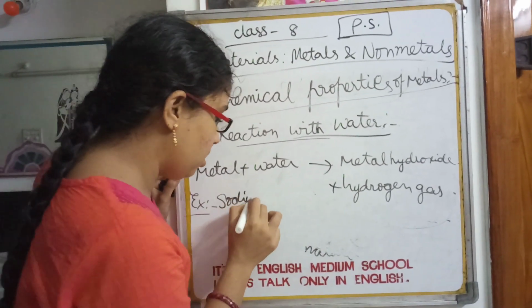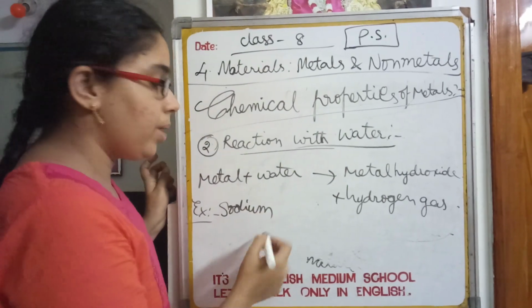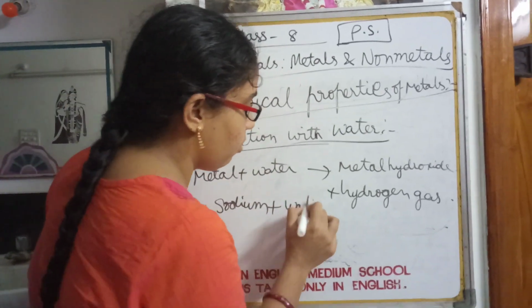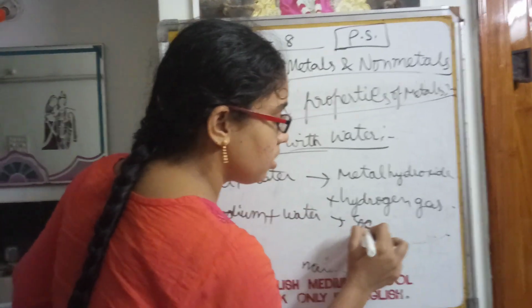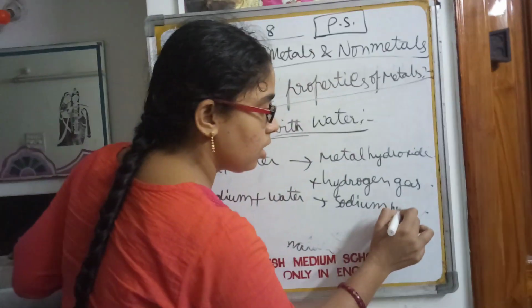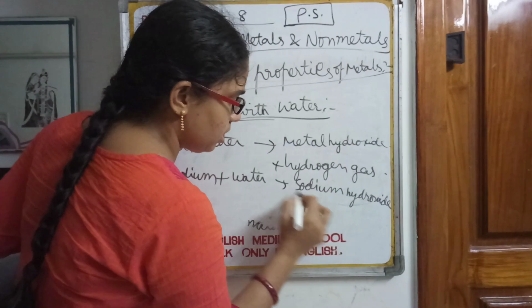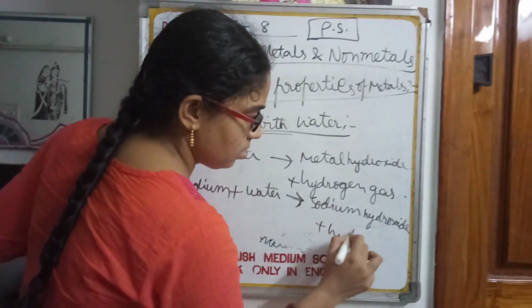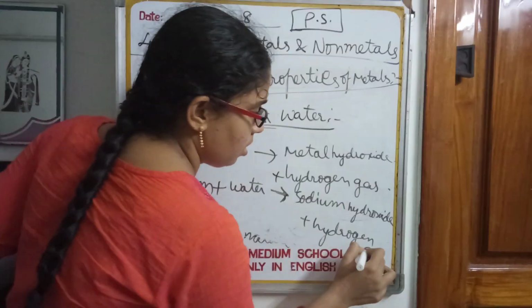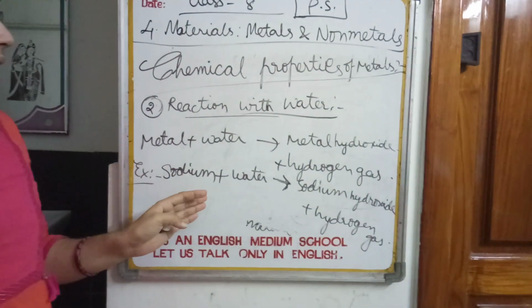Here I am taking an example of sodium metal. Sodium, when it reacts with water, forms sodium hydroxide and hydrogen gas. So children, these are said to be reactions.